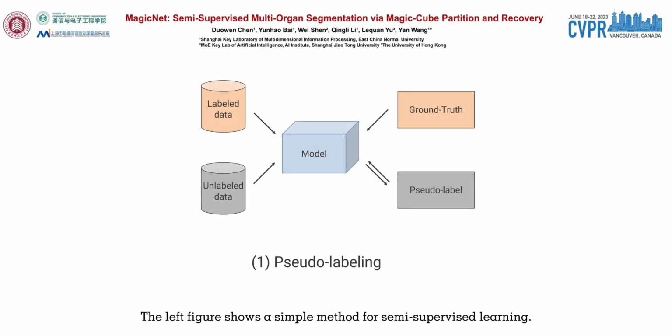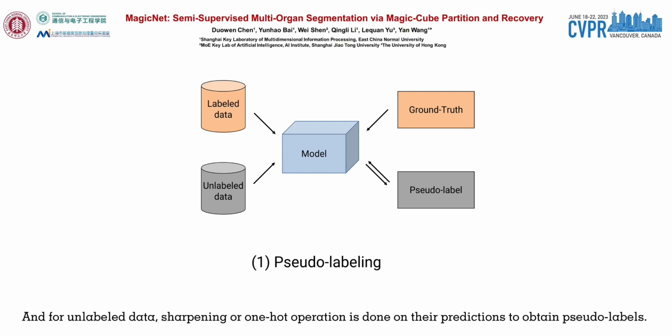The left figure shows a simple method for semi-supervised learning. Both labeled and unlabeled data are first fed into the network. For labeled data, their outputs are supervised by ground truth, and for unlabeled data, sharpening or a one-hot operation is done on their predictions to obtain pseudo-labels.